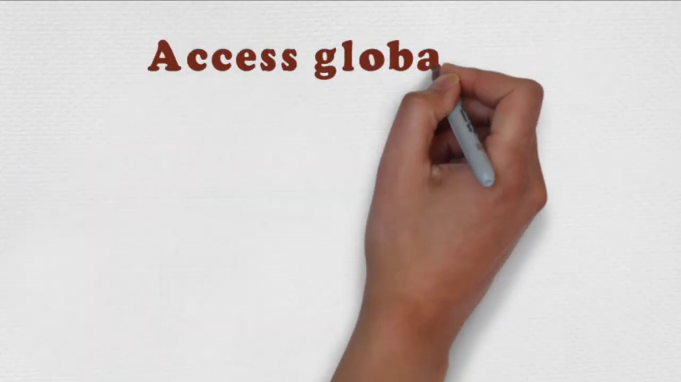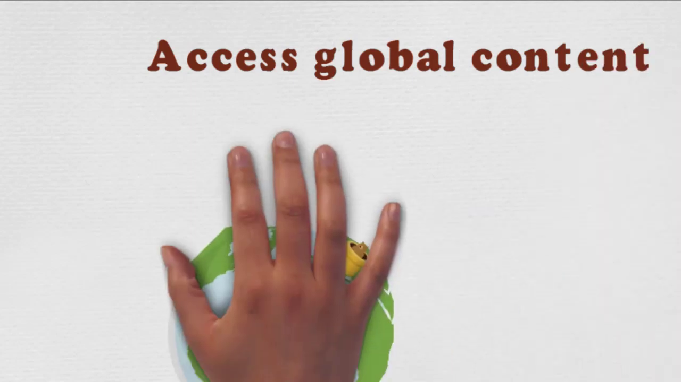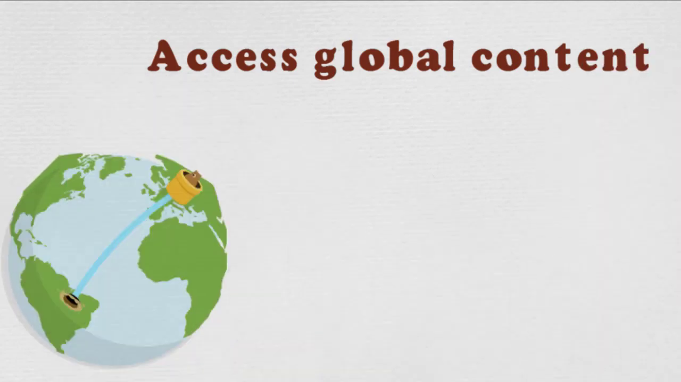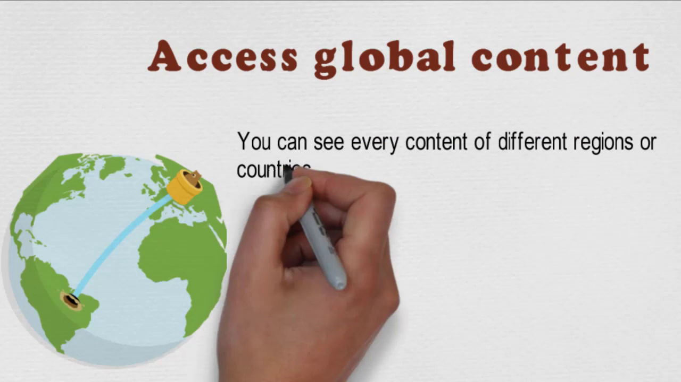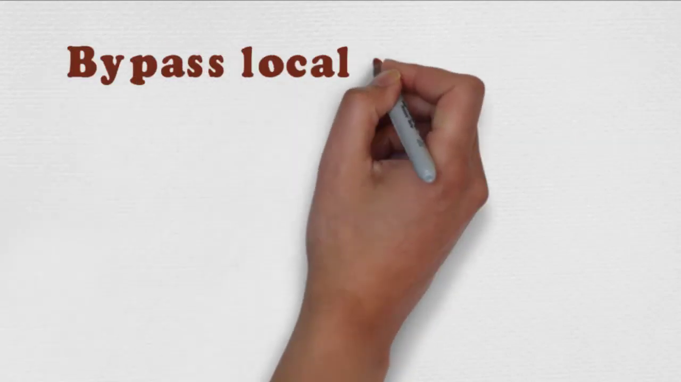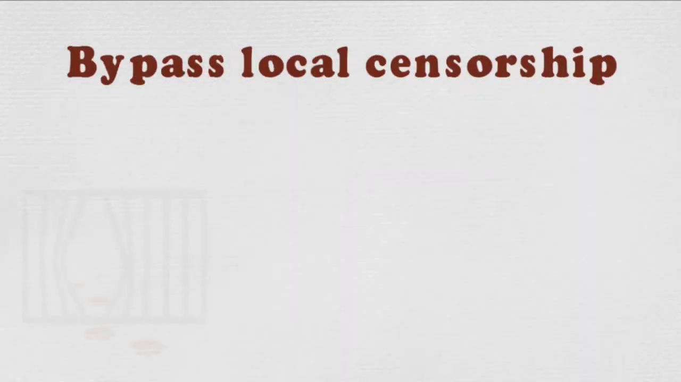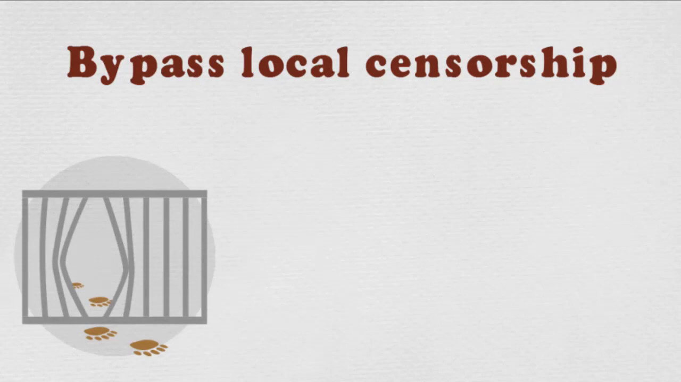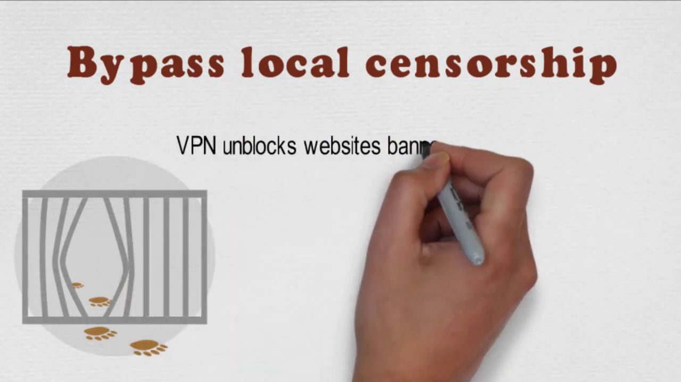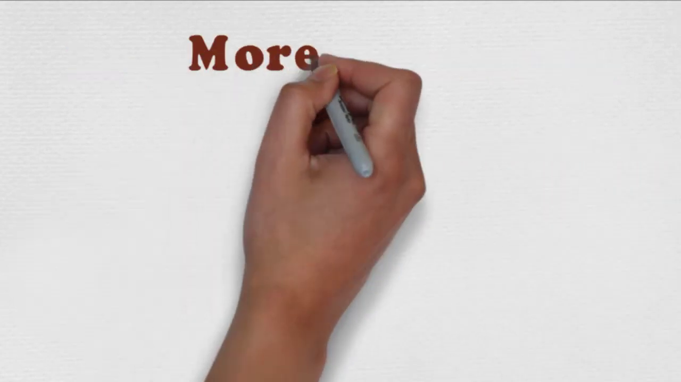Third, access global content. Some content is only available in certain regions. VPN changes your virtual location so you can see it anywhere. Fourth, bypass local censorship. Some governments block popular websites and apps. VPN unblocks them by changing your virtual location.